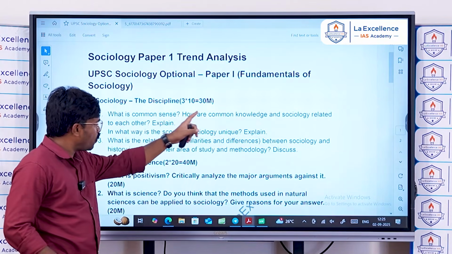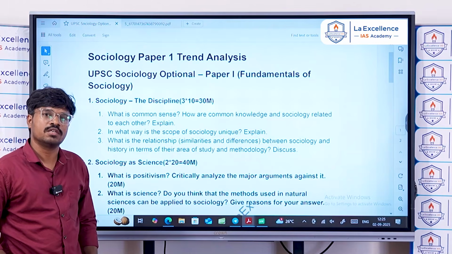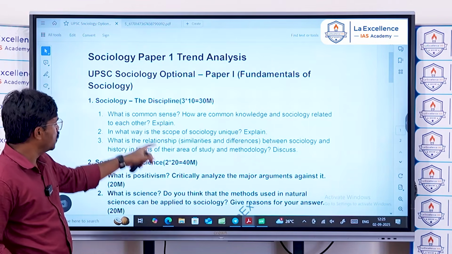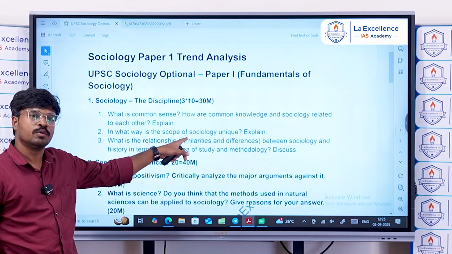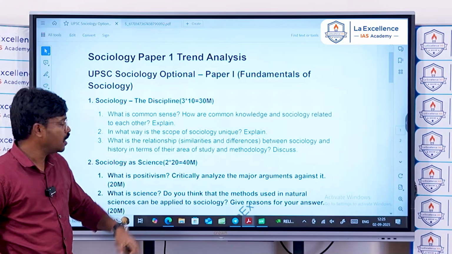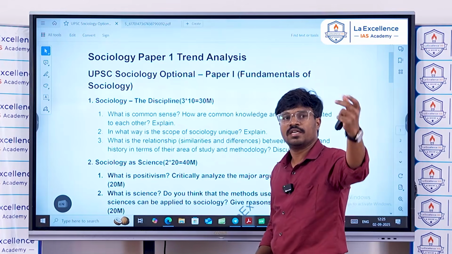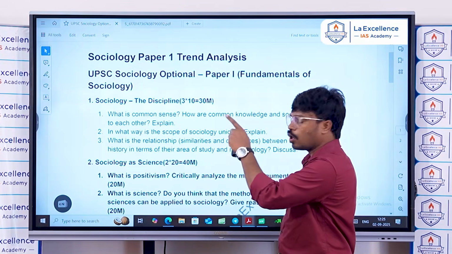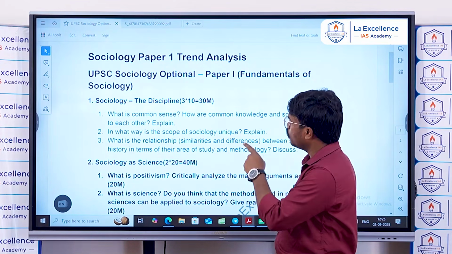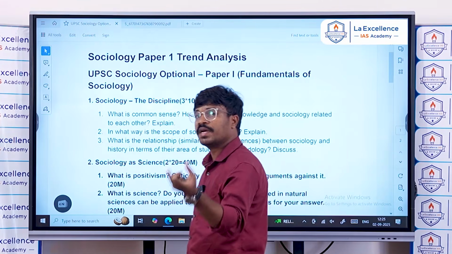And common sense provides a base for the sociological understanding of society. That means it's a root cause for hypothesis building, and common sense knowledge provides our basic understanding of society. So here both are complementing each other. However, you have to write the perspectives in it.